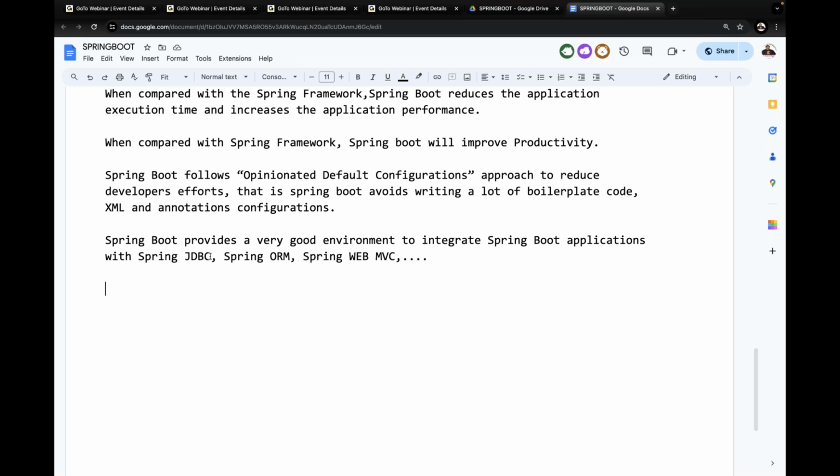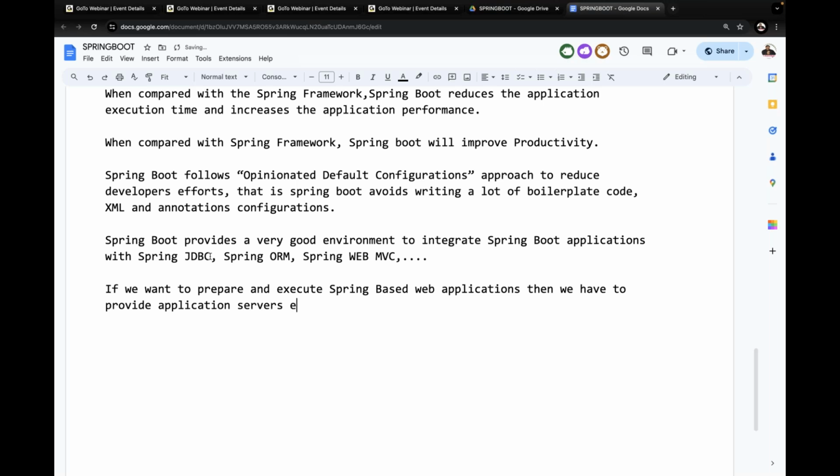Now observe carefully. If you want to prepare and execute Spring based web applications, then we have to provide application servers explicitly.